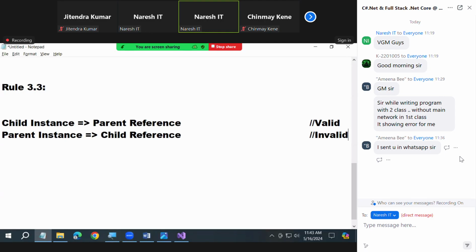For the first rule, child instance to parent reference creation is possible, but parent instance to child reference is not possible. But guys, is this possible or not? Tell me. What is it? I have a child instance. With this, I created a parent reference. Now, with this, can I create a child reference again?